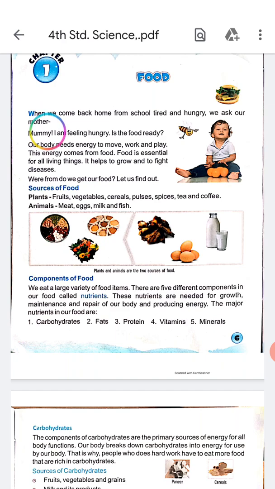We ask our mother, "Mummy, I am feeling hungry. Is the food ready?"